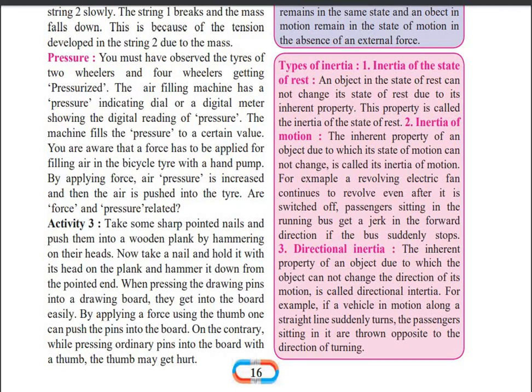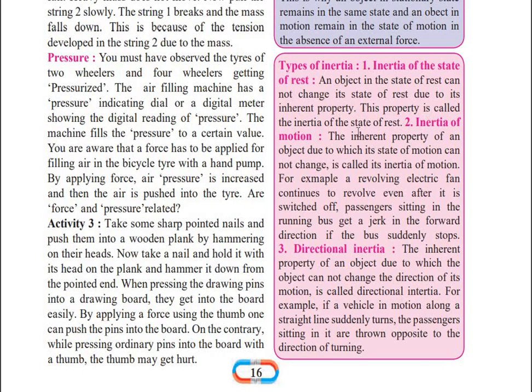Suppose the object is in the stationary position. It will not change its stationary position. This is the natural tendency of that object. So this is called the inertia of the state of rest. Rest means not moving, stationary position. So state of rest means the object which is in the stationary position. So that is inertia of the state of rest.